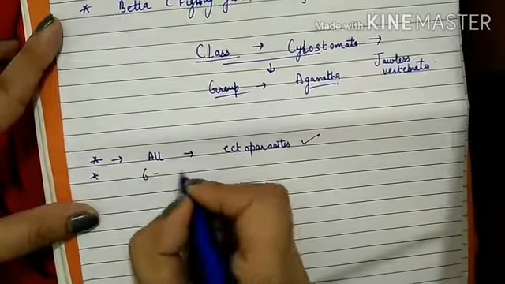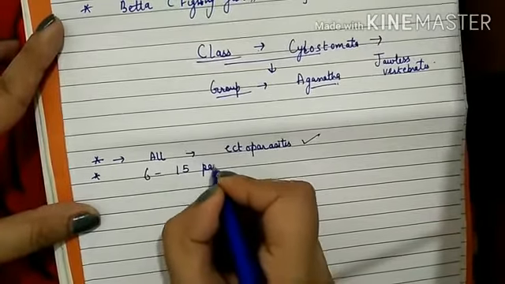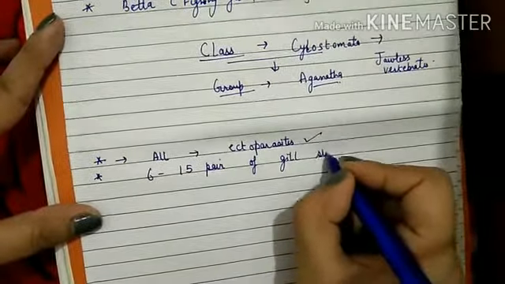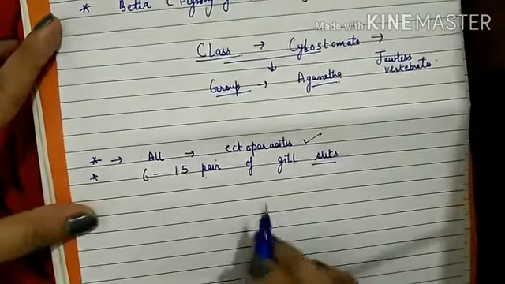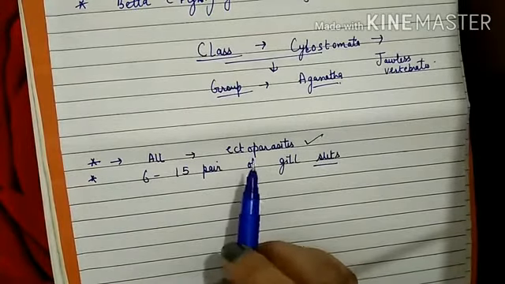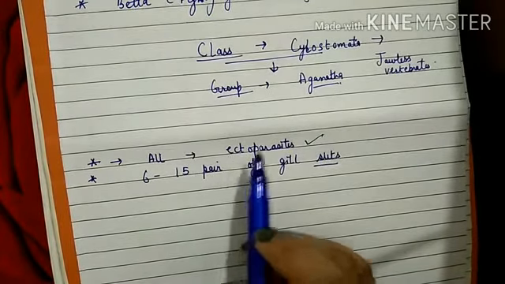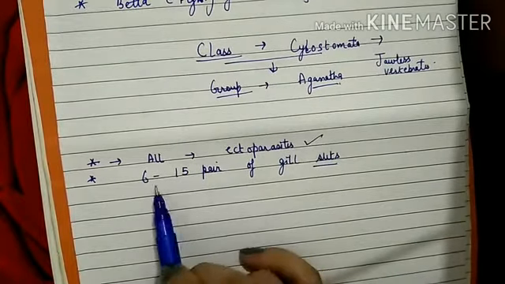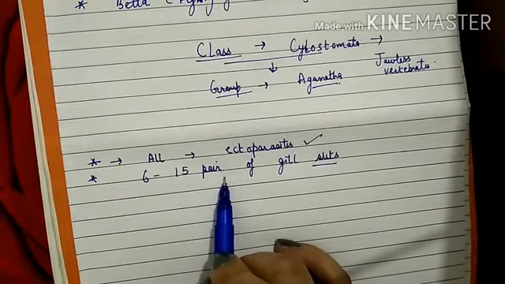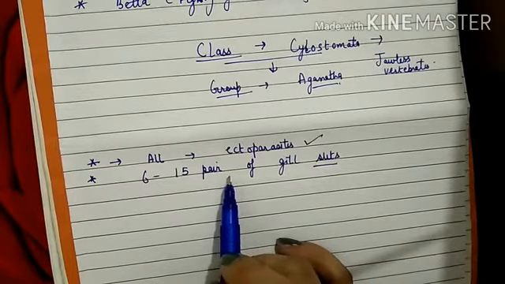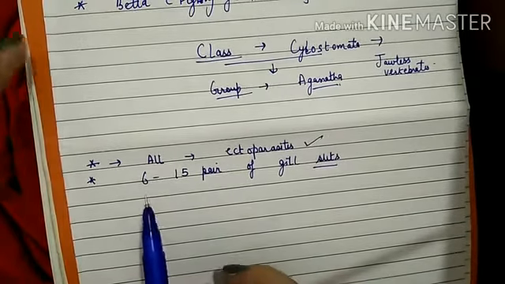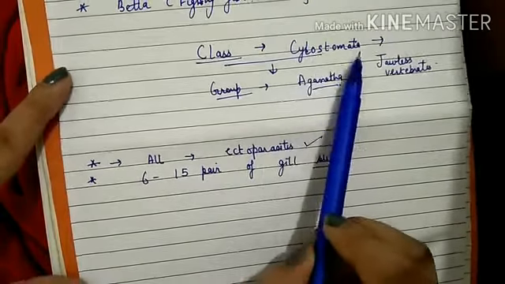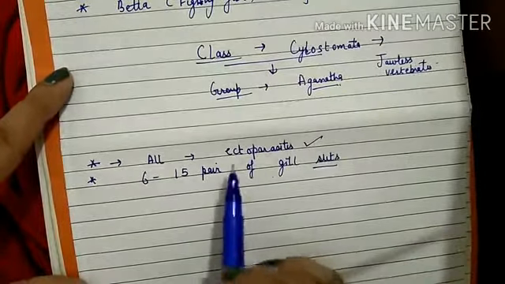Then they have 6 to 15 pairs of gill slits. If you remember, in cartilaginous fishes the gill slits were 5 to 7 pairs, in bony fishes they were 4 pairs, and in Cyclostomata they are 6 to 15 pairs. So the number varies, and you have to know this when studying the differences between cyclostomata, cartilaginous fishes and bony fishes.